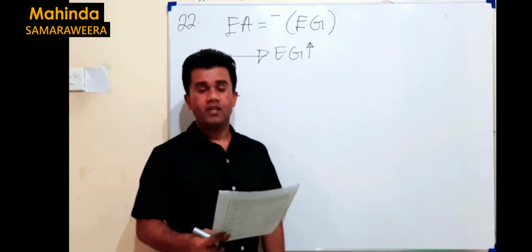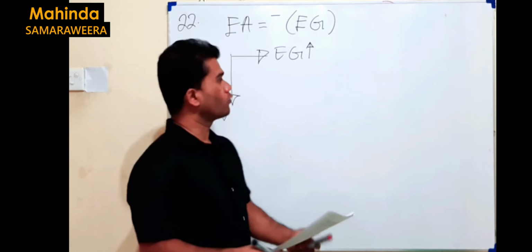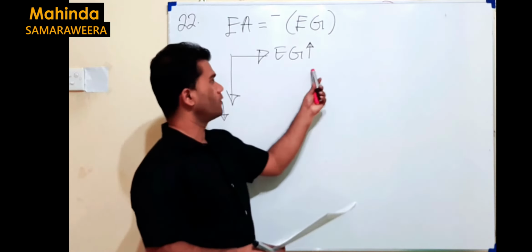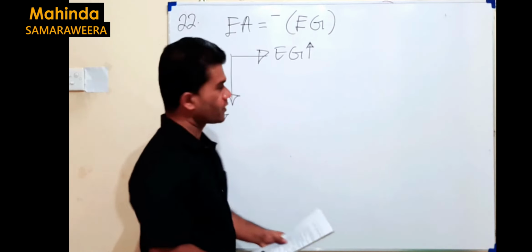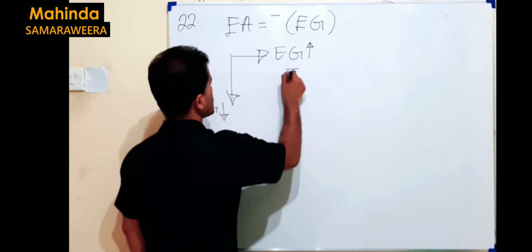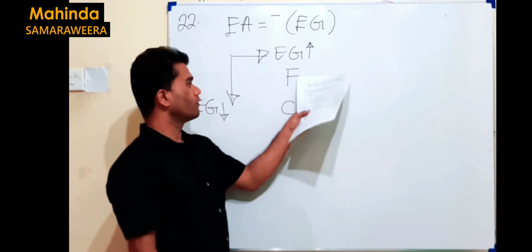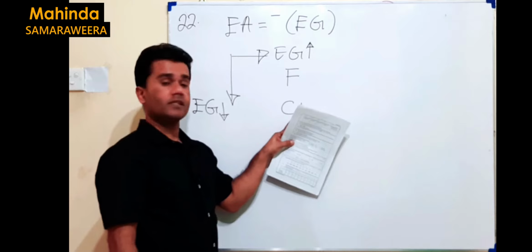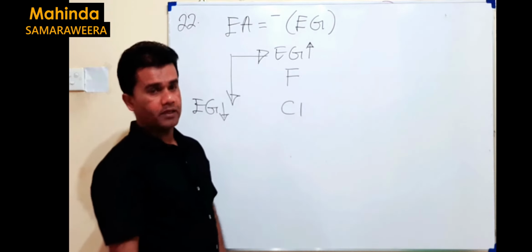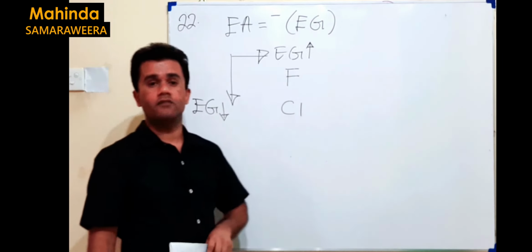Then out of group 17, going down, it decreases. Therefore, we expect fluorine to be the highest one. But there is an exception. Out of fluorine and chlorine, chlorine has the highest electron gain enthalpy, so chlorine has the highest electron affinity.